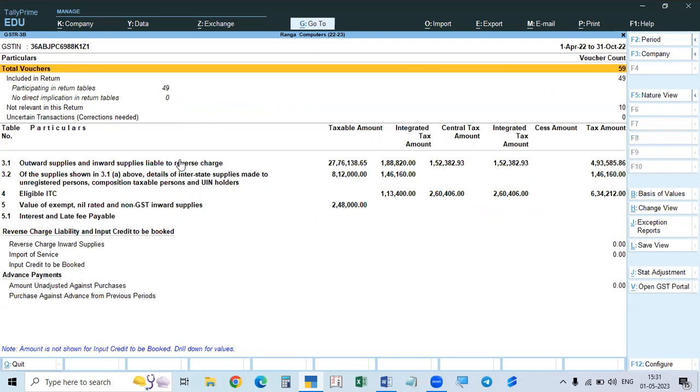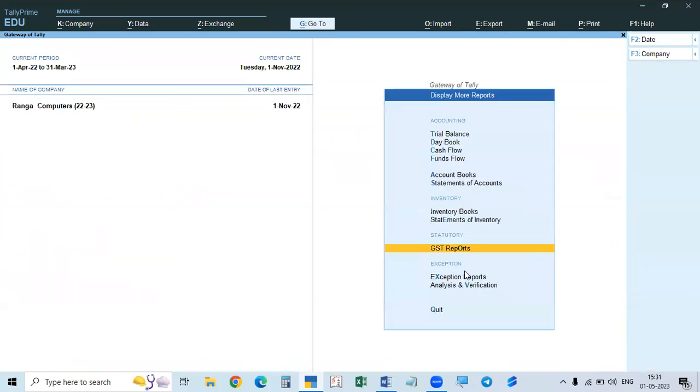In the next class, what we do is we take some errors. What are the different types of uncertain transactions or mismatch transactions? I will take some examples and I will show them in the next video. Okay, and here I told you already.